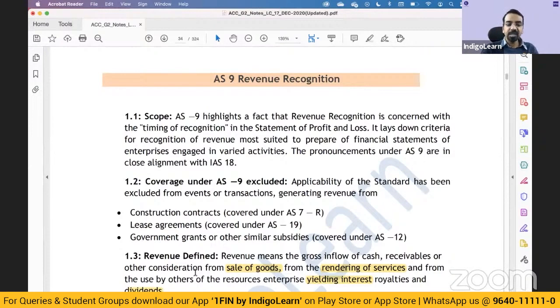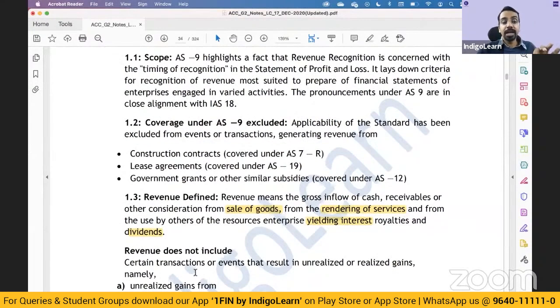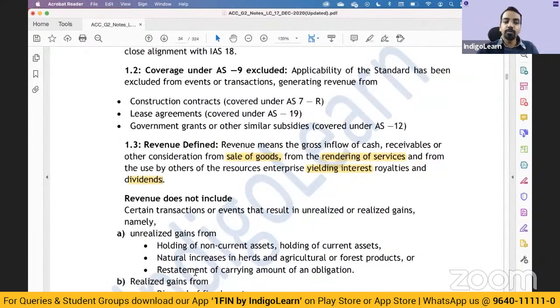Now, once we have understood revenue, we have to see when we should recognize revenue for different scenarios, and what items should be excluded when we calculate revenue. So let's say there is a sale of fixed asset, and there is some gain on sale of fixed asset. Is that revenue? That is not considered to be revenue.